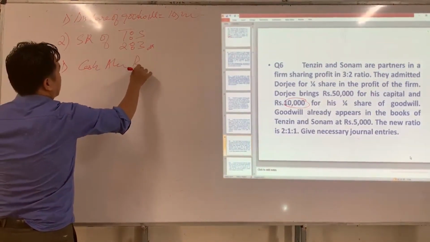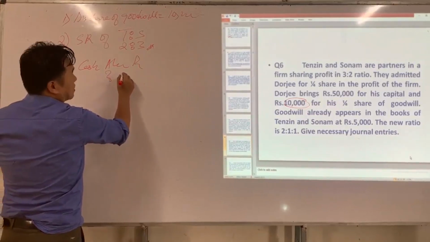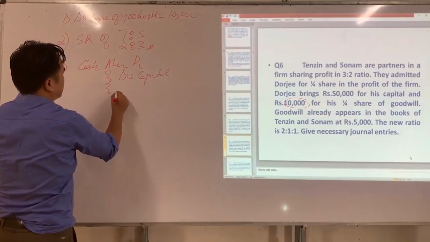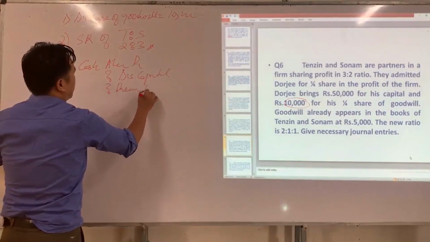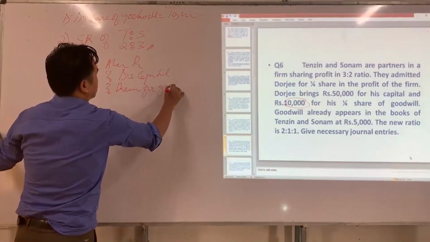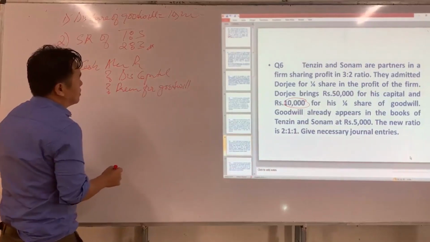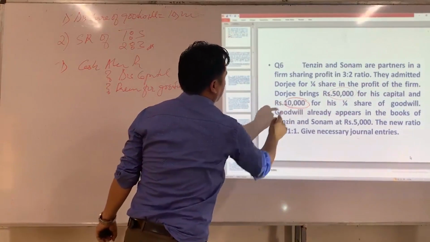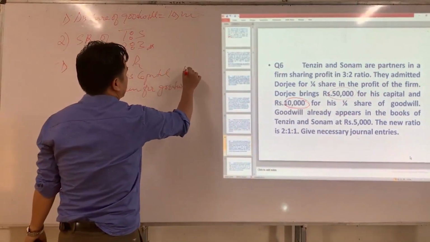Cash account debit to Dorji's capital account, to premium for goodwill. Okay, so since he has brought ₹50,000 for his capital and ₹10,000 for his share of goodwill, here how much do we get?